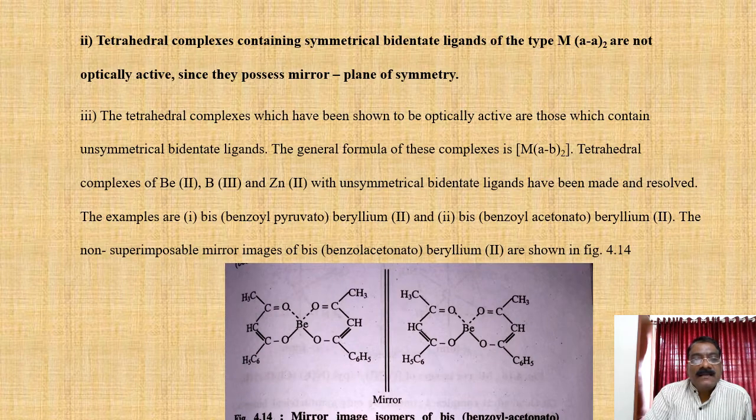The complexes are bis(benzoylpyruvato)beryllium(II) and bis(benzoylacetonato)beryllium(II). The non-superimposable images of bis(benzoylacetonato)beryllium(II) have the following structure. See this complex particularly, it has a mirror image relation, both are mirror images of each other.